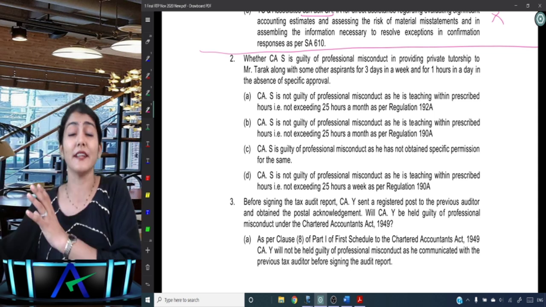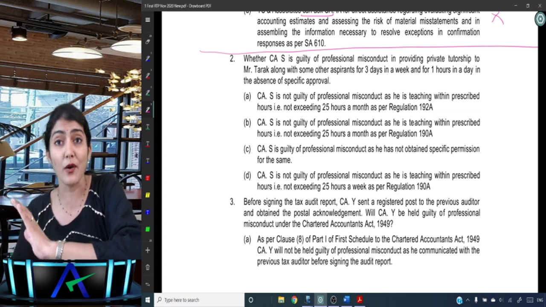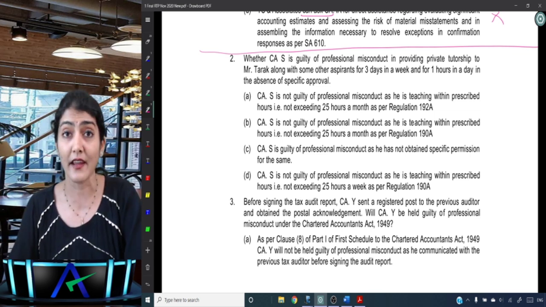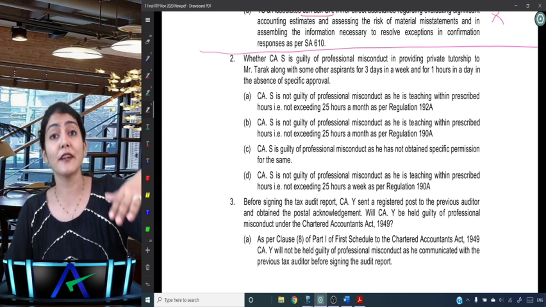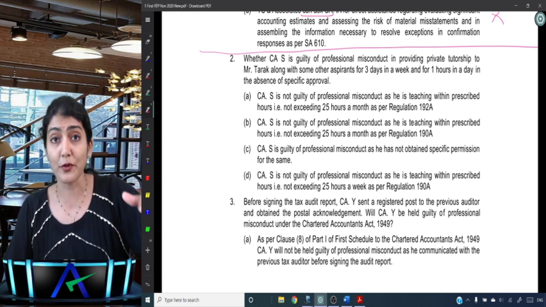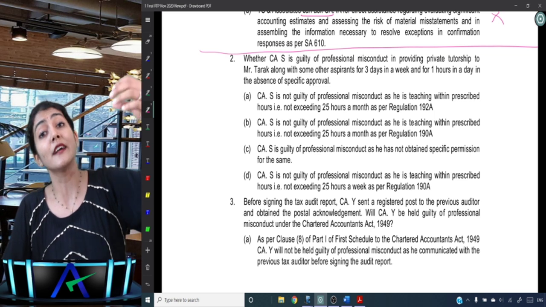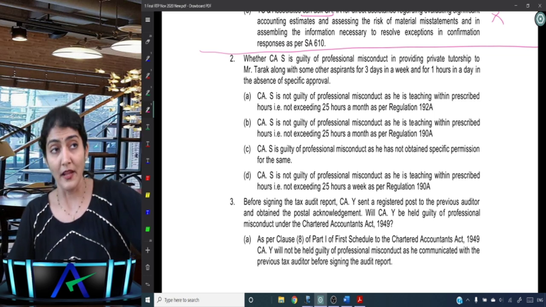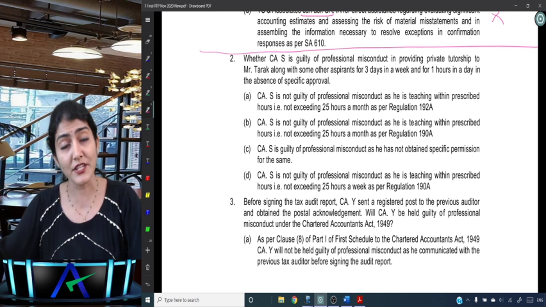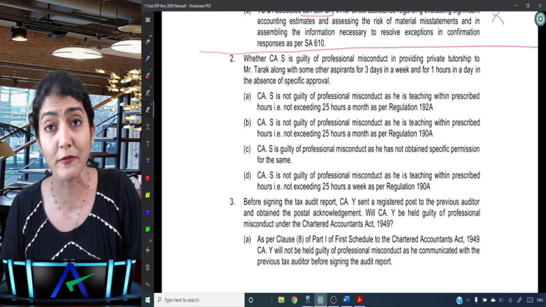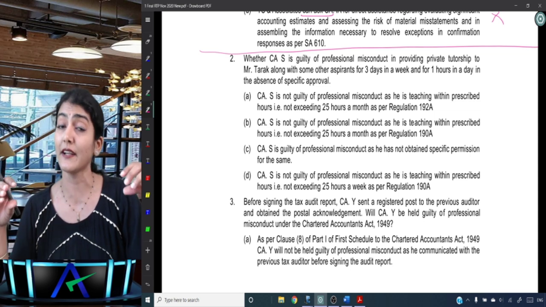But for some other teaching, like teaching in any other educational institution, any other coaching organization other than ICAI, then specific permission is required. Right? But if you're teaching under the auspices of the institute, or doing private tutorship, for those general permission has been given. So for some teaching, general permission has been given. For some teaching, specific prior approval of ICAI is to be obtained in each case.